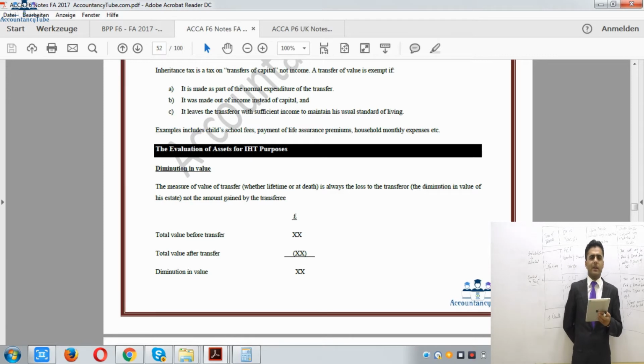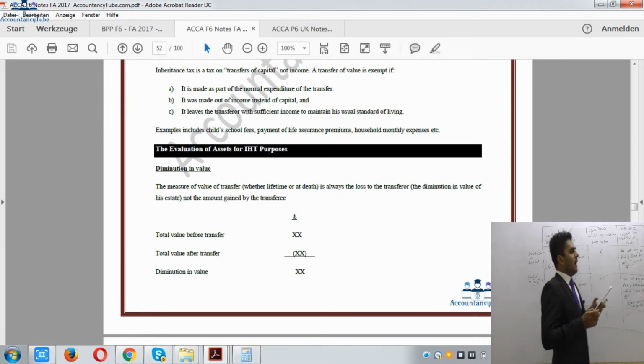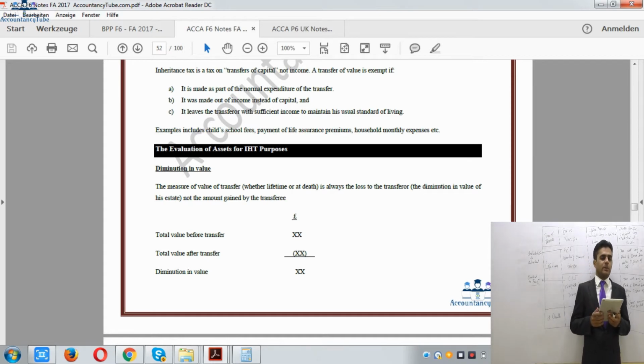So if it is such a minor amount, then it will be exempt, because it is expenditure out of income. Examples include child's school fees, payment of life assurance premiums, household monthly expenses, etc. Now the examiner might give you some of these expenses in the question, and you will have to identify that these will be exempt because they are part of normal expenditure and normal expenditure out of income.